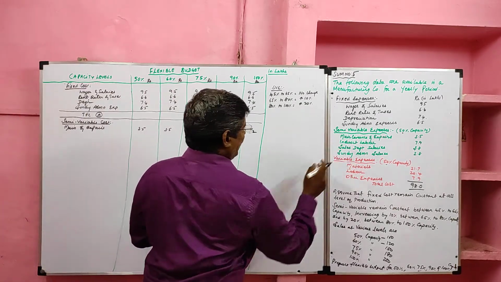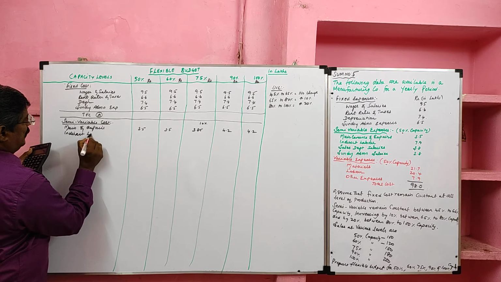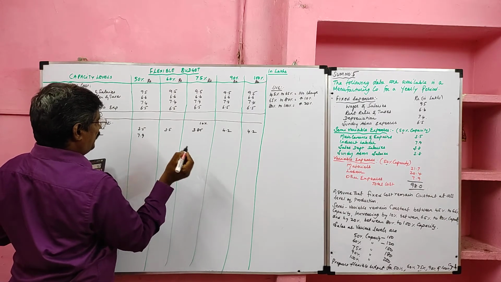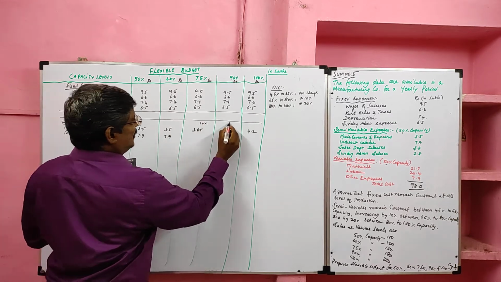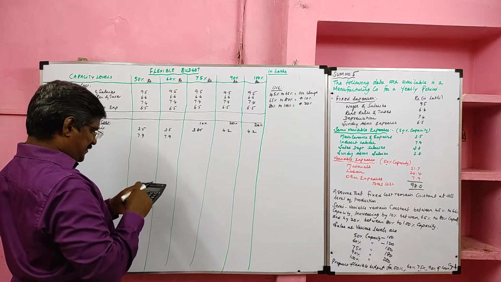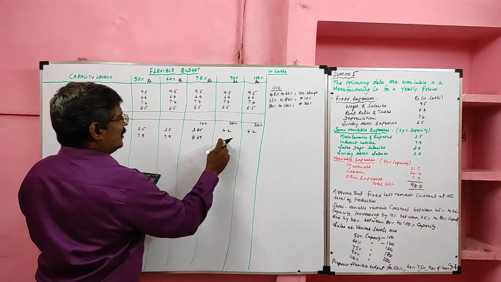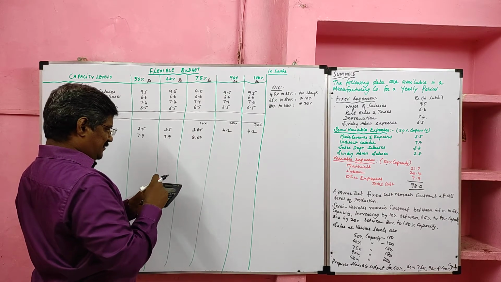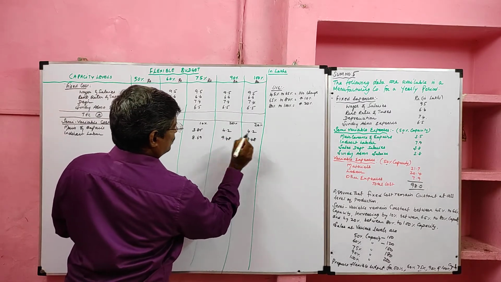Then we have indirect labor, value 7.9. It remained constant between 45% to 65%. When it comes to 75%, we have to increase 10%, and here we have to increase 20%. So 7.9 plus 10%, 8.69. Here we have to increase 20% from the base. 7.9 plus 20%, 9.48. Then same 9.48.